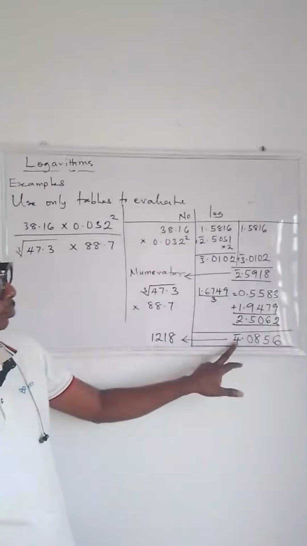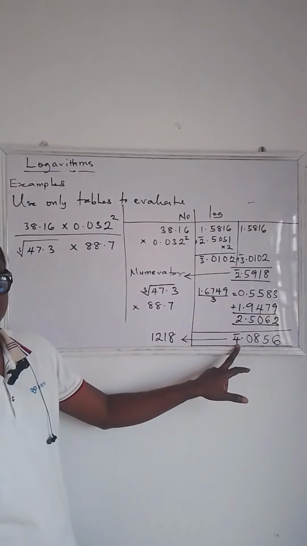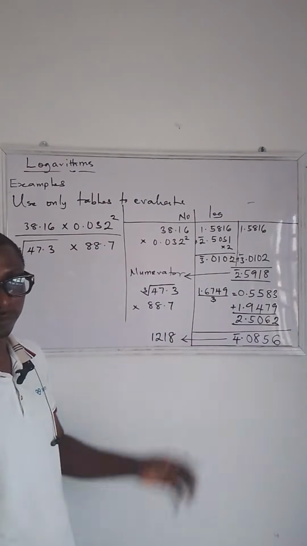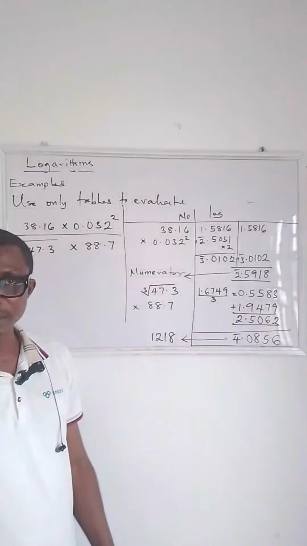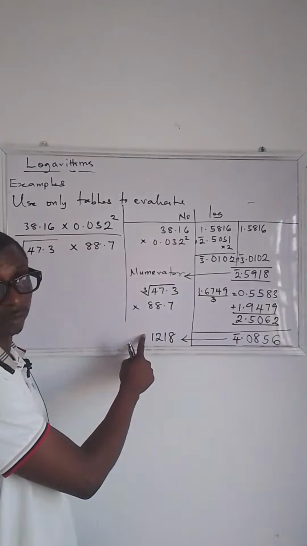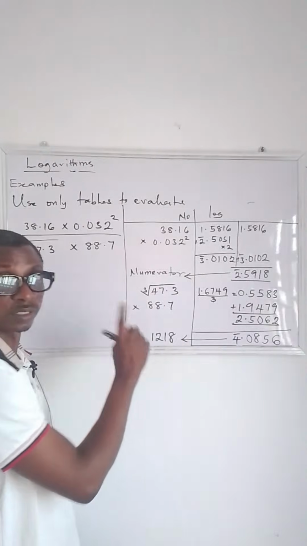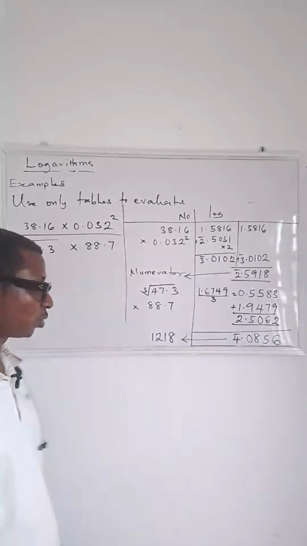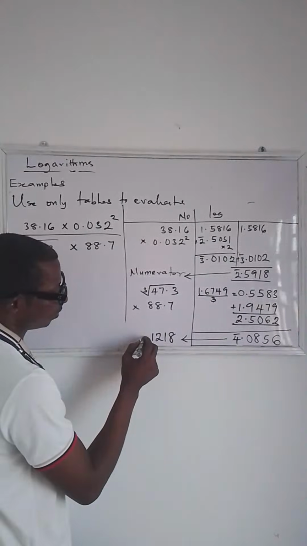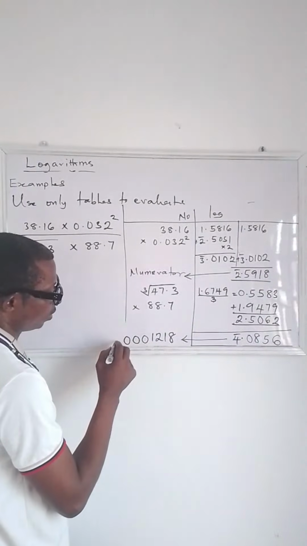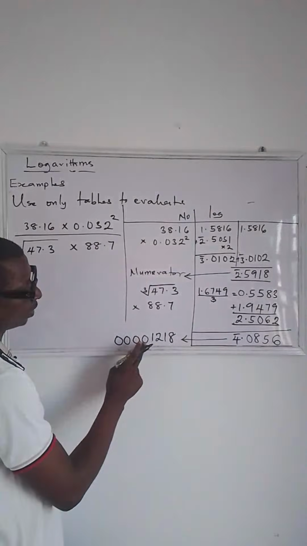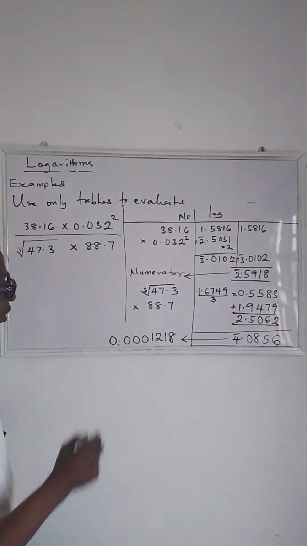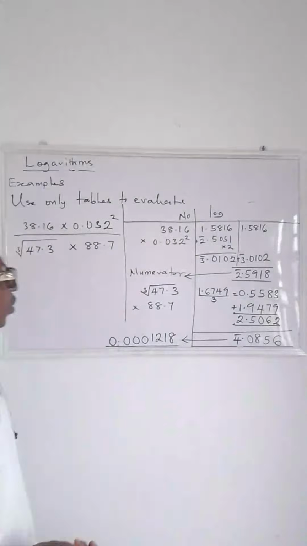Now the next thing is to look at the integer we have here. This is bar 4. So you add 4 zeros to the front of this number you have here. 4 zeros because you have bar 4. If it is bar 3, you put 3 zeros. If it is bar 2, you put 2 zeros. If it is bar 1, just 1 zero. And put a point at the back of the first zero. So this is going to be the answer to the problem.